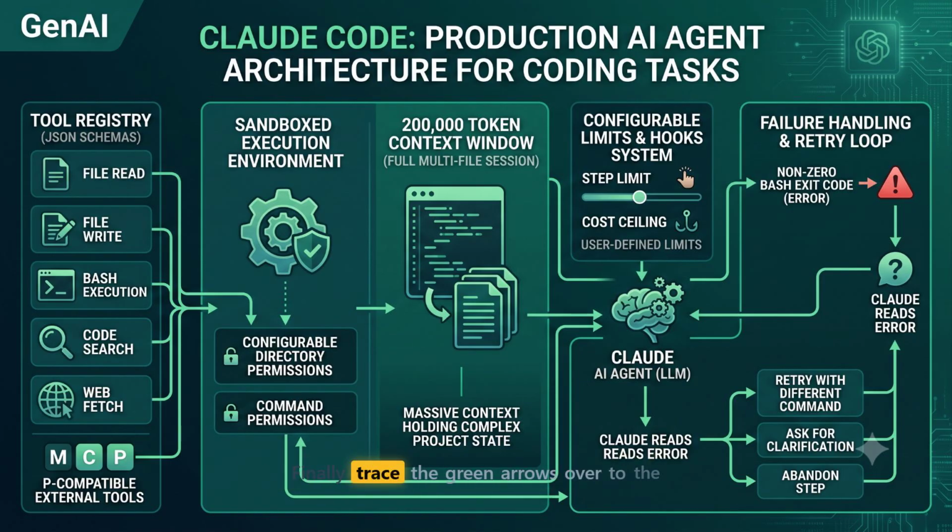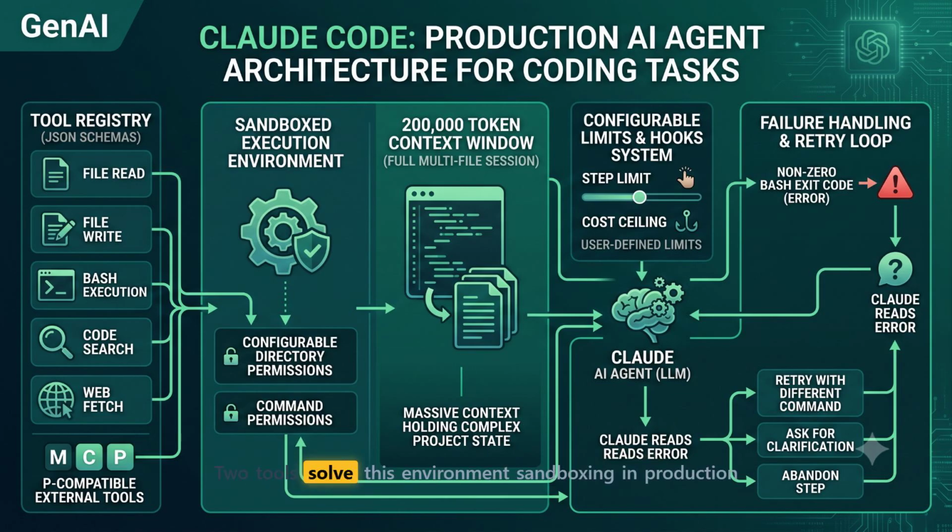Finally, trace the green arrows over to the right side of the infographic to see the failure handling and retry loop. When a tool fails, like a bash execution returning a non-zero exit code, the entire process does not crash. Look at the workflow down at the bottom right. Claude reads the raw terminal error, evaluates what went wrong, and autonomously makes a decision. It will either retry with a completely different command, ask you for clarification, or abandon that specific step to try an entirely new architectural path.